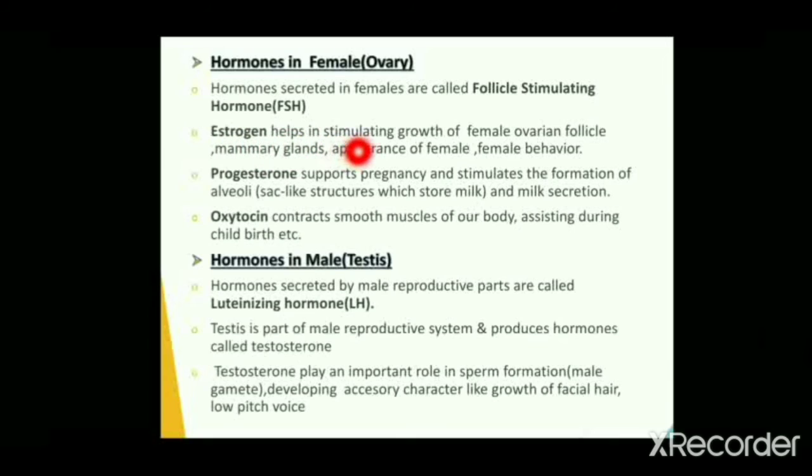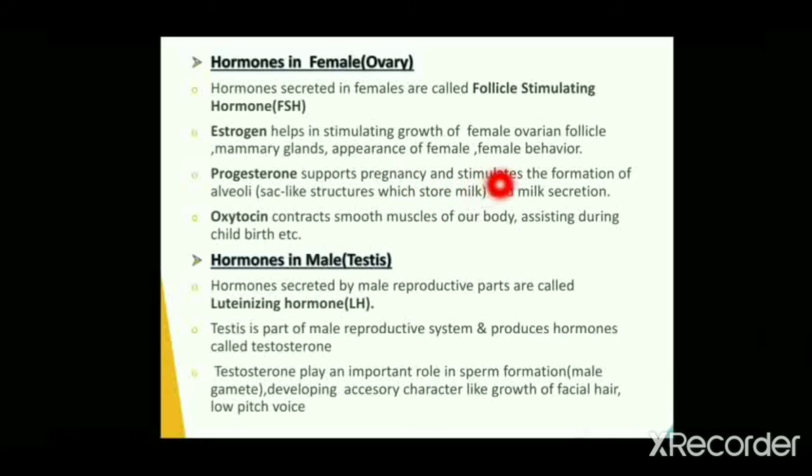Progesterone helps in stimulating growth of the female ovarian follicle, that is, it helps in growth of the female ovary, mammary glands, and appearance of female characteristics, especially a high pitched voice. Progesterone hormone supports pregnancy by thickening the lining of the uterus.